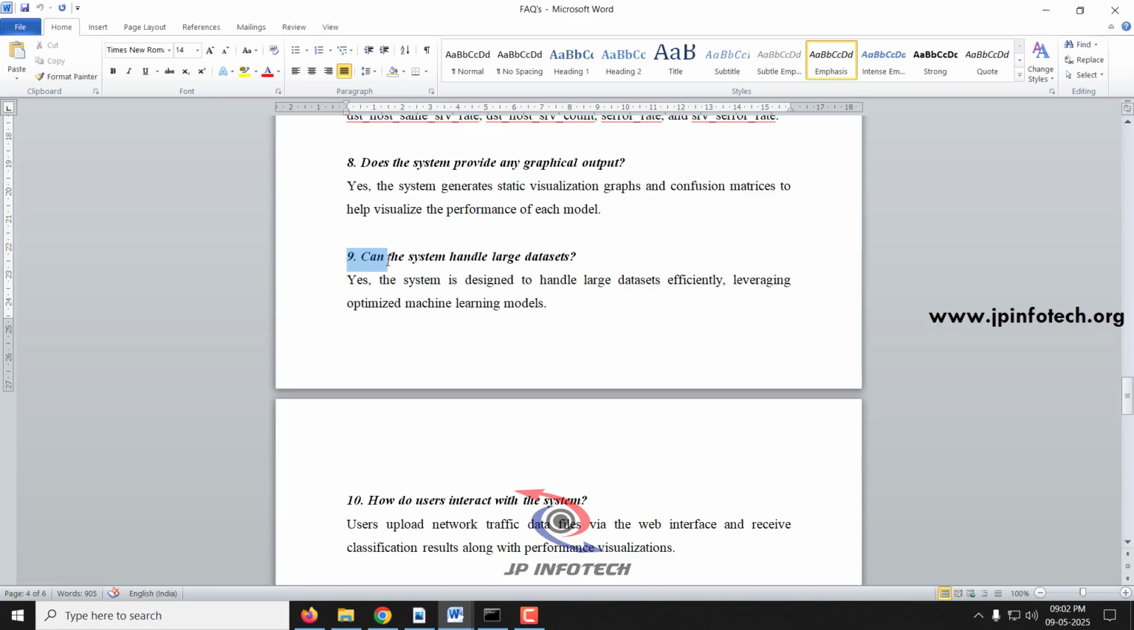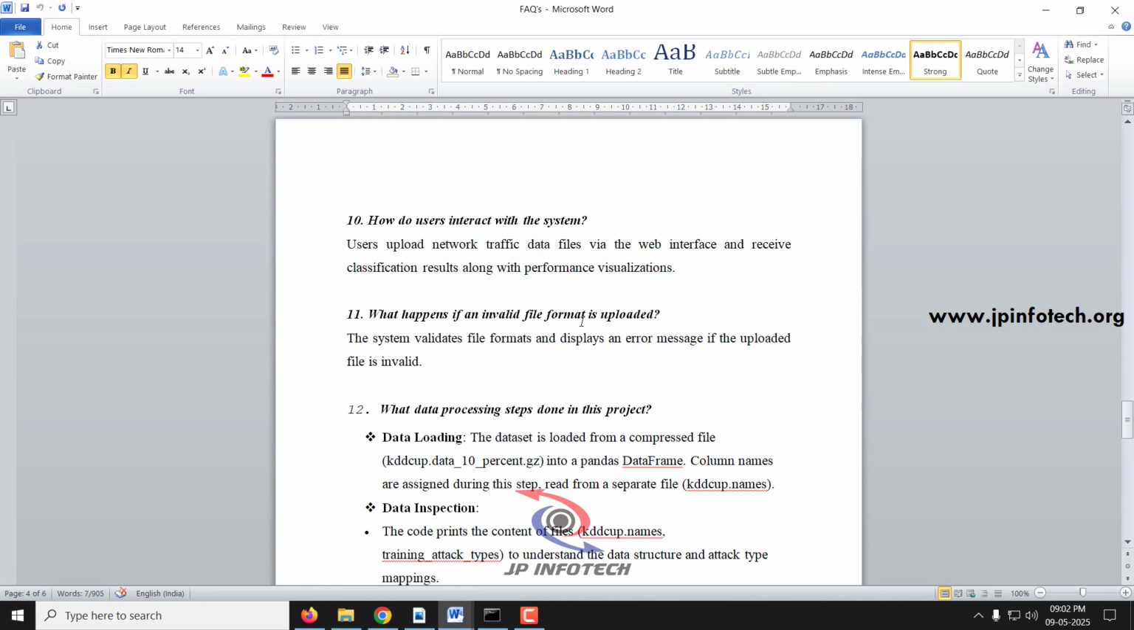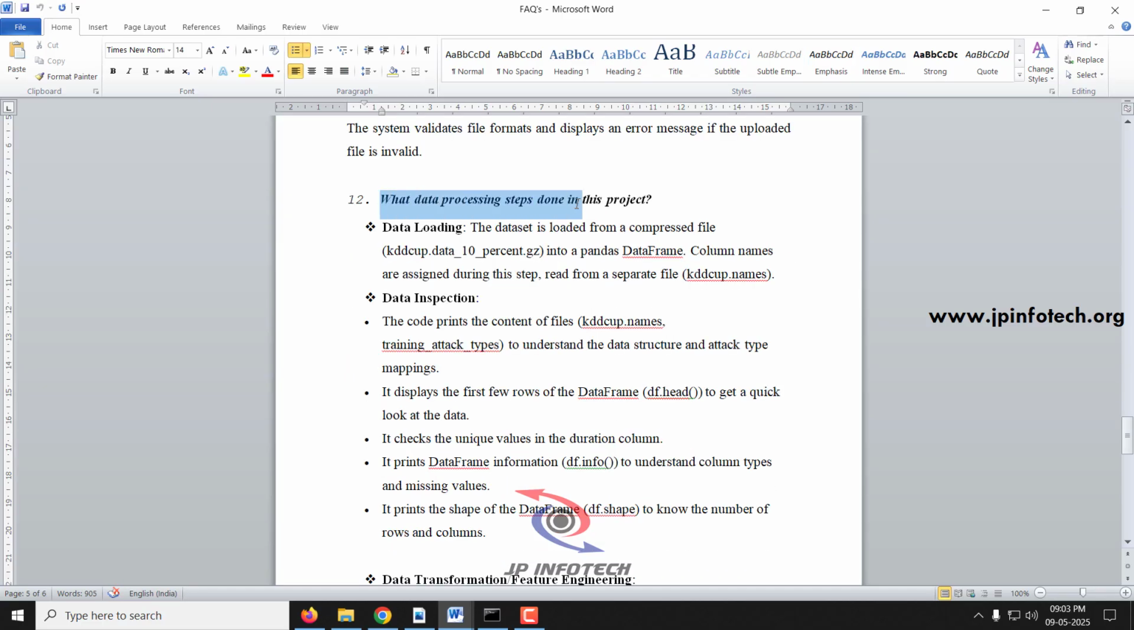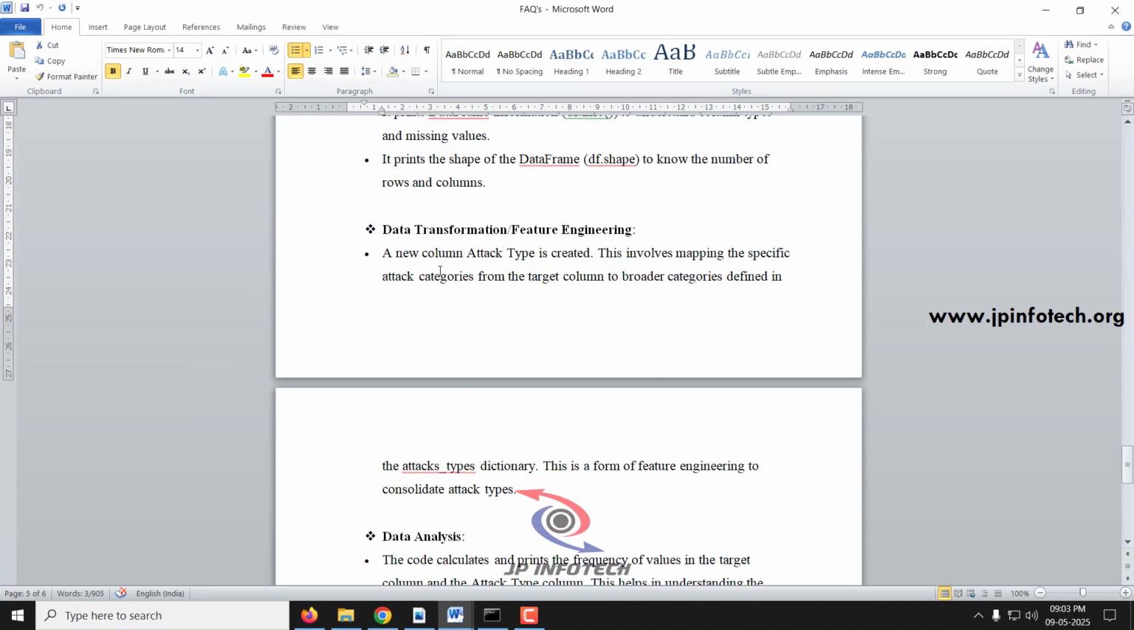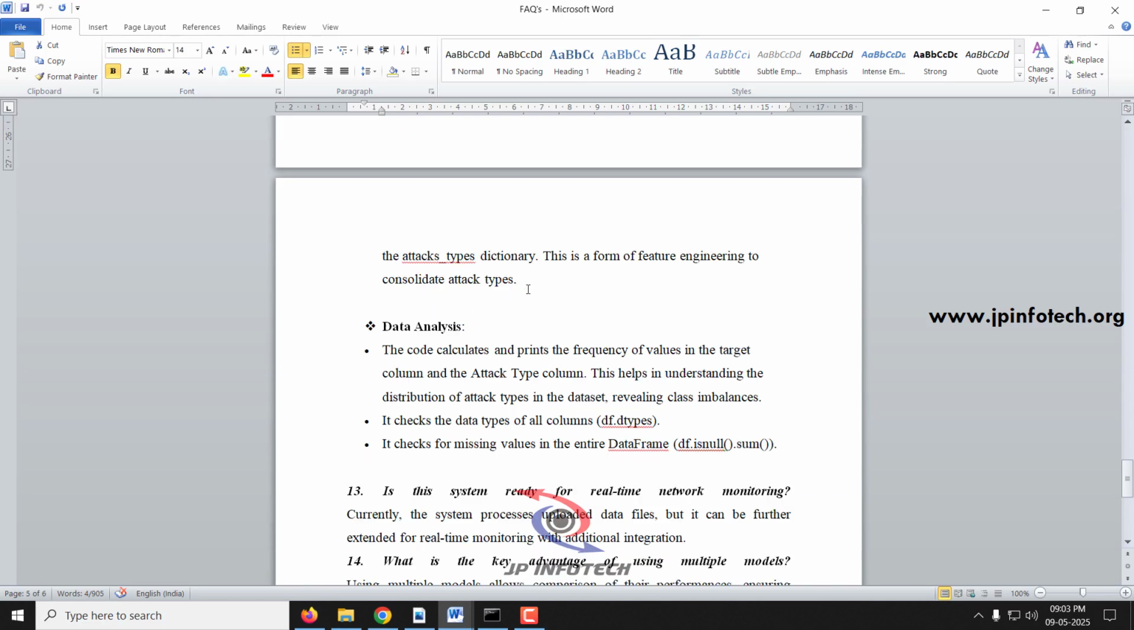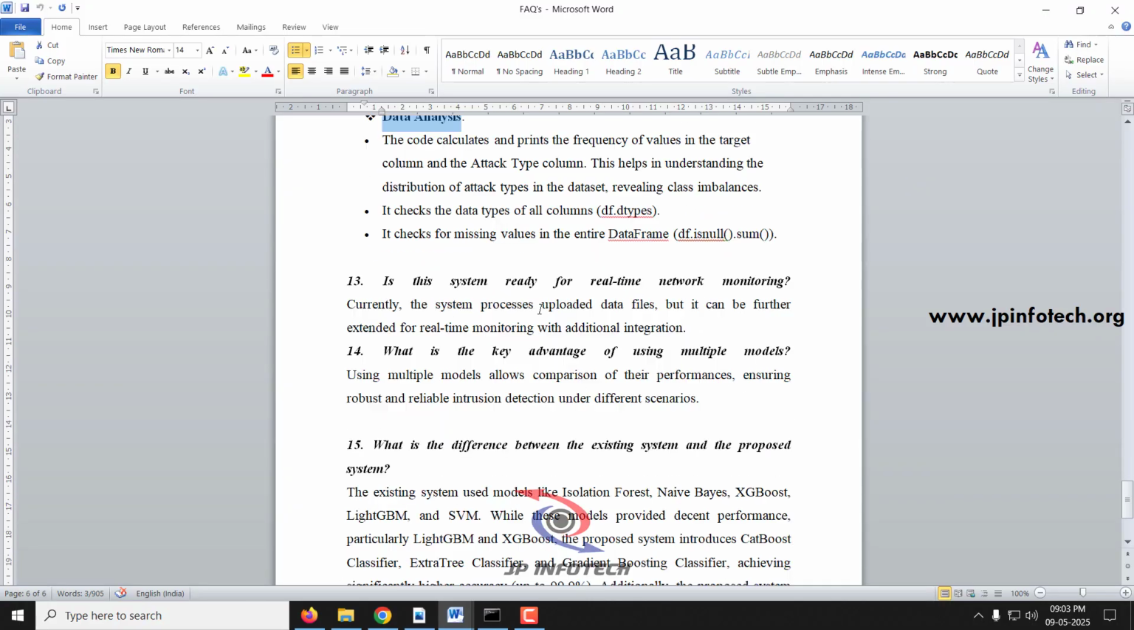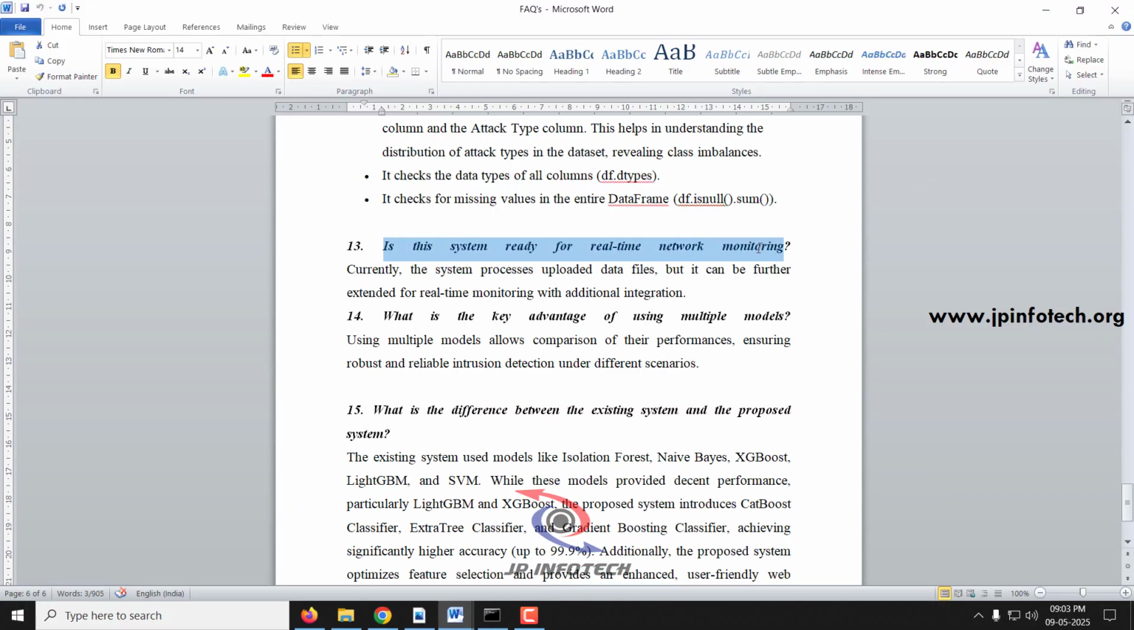Next question, can the system handle large data sets? Yes, the system is designed to handle large data sets efficiently. And next question, how do users interact with the system? The user can upload the network traffic data file via the web interface and receive the classification result along with the performance visualizations. What data processing steps are done in this project? We have used data loading, data inspection, data transformation, feature engineering and data analysis.